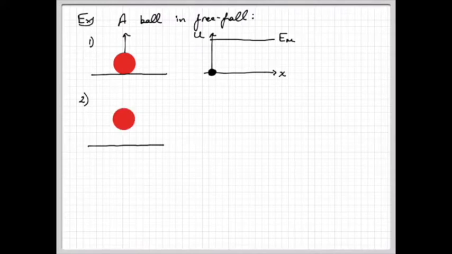Now, sometime later, the ball's a little bit above the ground. It's got a little less velocity because gravity's slowing it down, but it's getting higher off the ground, which means our potential energy should be increasing. So again, we got our total energy line, and we have 2 points to plot here.